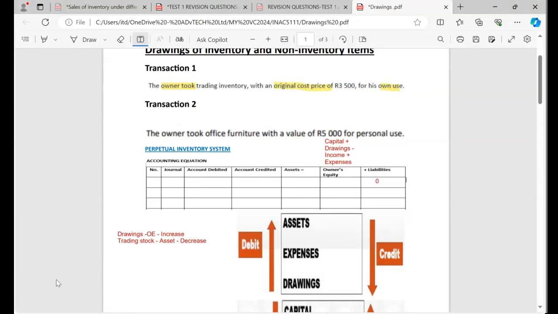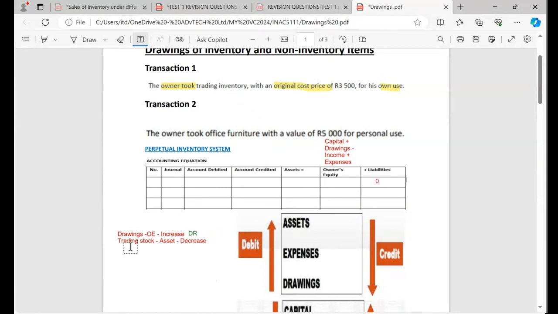So now, immediately after doing this, you need to make sure that you check the rules. Okay, if you check the rules, let's start with the drawings. Drawings, it is in this box. So in this box, we said the drawings is increasing, meaning it's going up. Under which side? On the debit side. So it means I must come and show the debit next to drawings. Can you see now? It means it must be debited because I checked there.